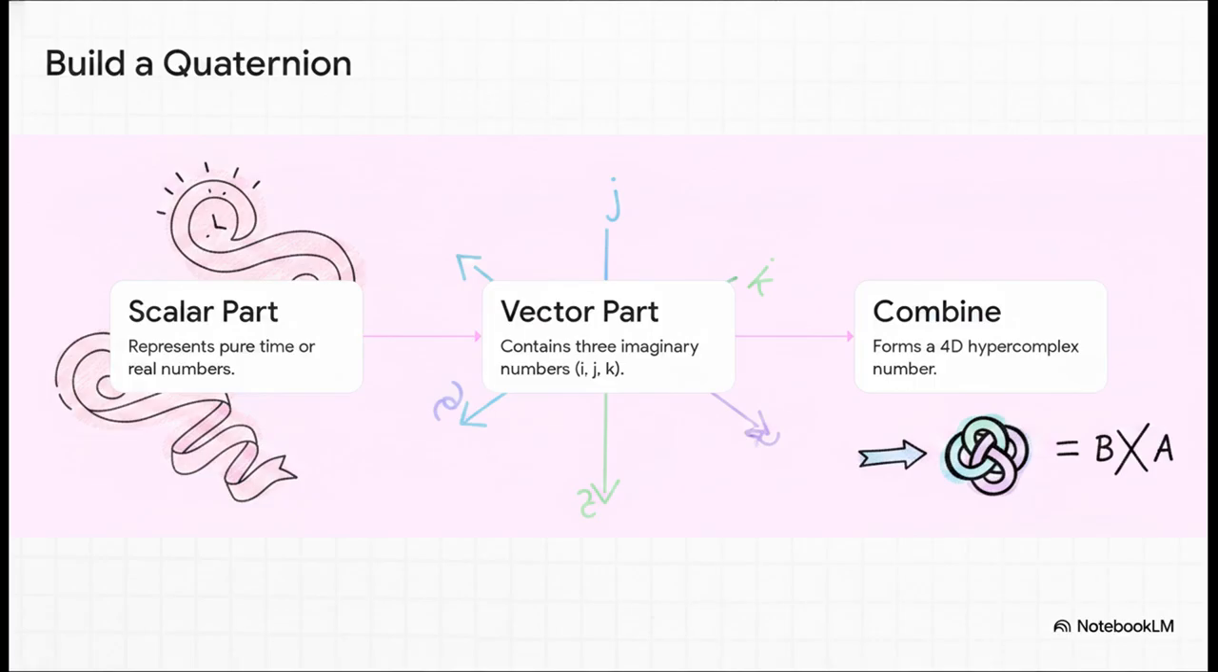First, you start with a scalar part, which Hamilton conceptually linked to pure time or just standard real numbers. Second, you add a vector part, but this isn't your everyday vector. It contains three separate imaginary numbers, i, j, and k, representing the three spatial axes. When you combine them all together, you get a four-dimensional hyper-complex number. And here is the real kicker. The order in which you multiply them actually matters. It was the very first significant number system that did not obey the standard commutative laws of ordinary arithmetic.